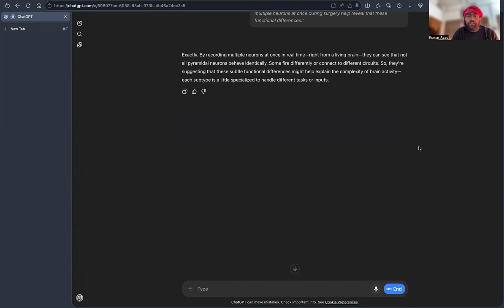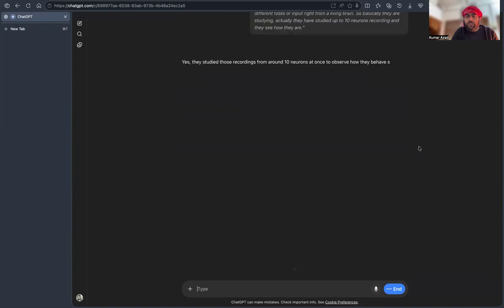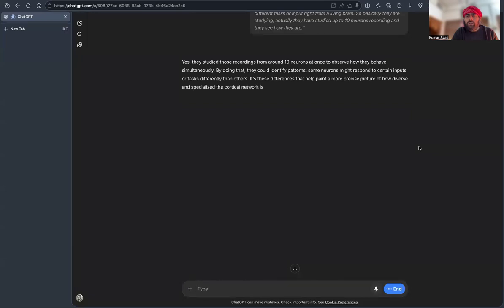So basically, they have studied up to 10 neurons in recordings, and they see how they behave. Yes, they studied those recordings from around 10 neurons at once to observe how they behave simultaneously. By doing that, they could identify patterns. Some neurons might respond to certain inputs or tasks differently than others. It's these differences that help paint a more precise picture of how diverse and specialized the cortical network is.